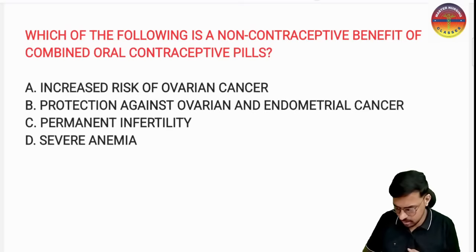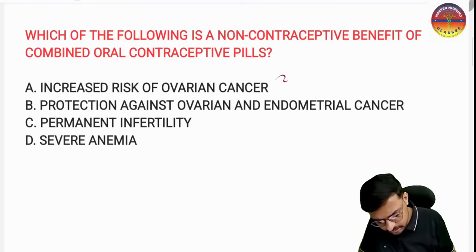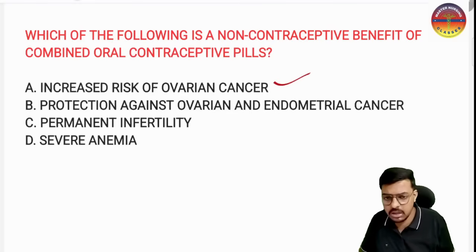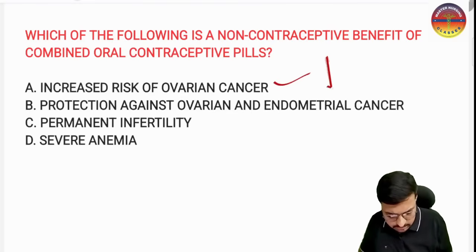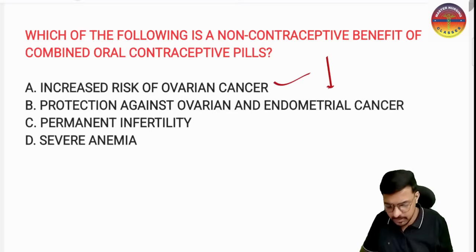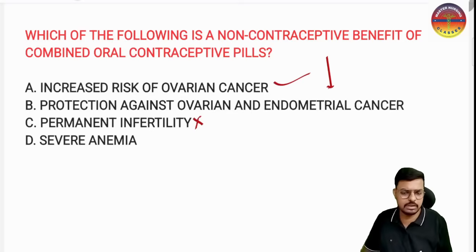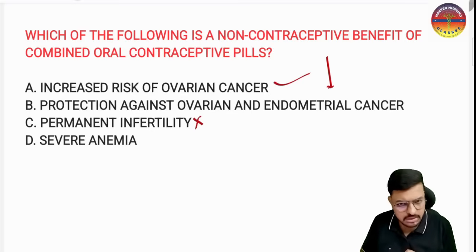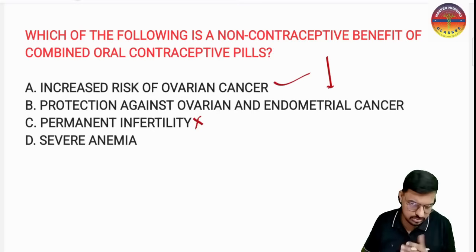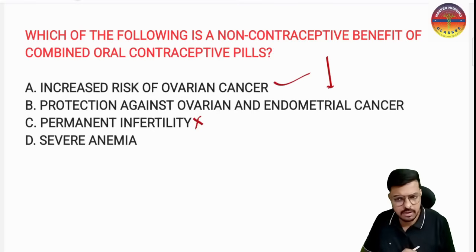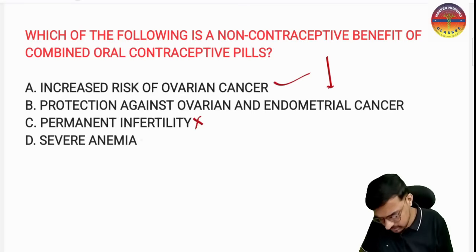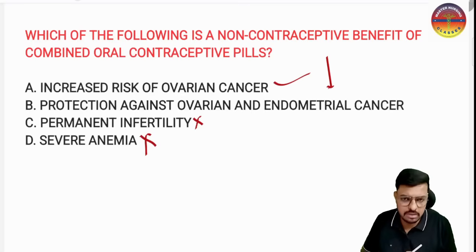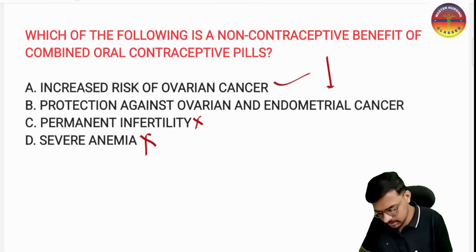So what is our answer? Option E, increased risk of ovarian cancer. No sir, if the patient is taking the OCP, it decreases the risk of ovarian cancer. Option C is permanent infertility. No, it will not cause permanent infertility. Once you stop taking the tablet, you can get pregnant. It is reversible, not irreversible. So that is not the correct answer, I am removing it. And severe anemia is not an extra benefit, it is a loss actually. So that is not a correct answer.